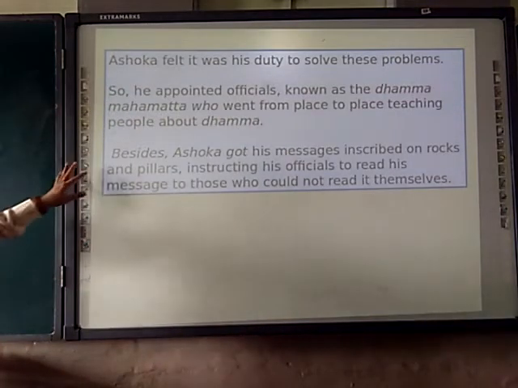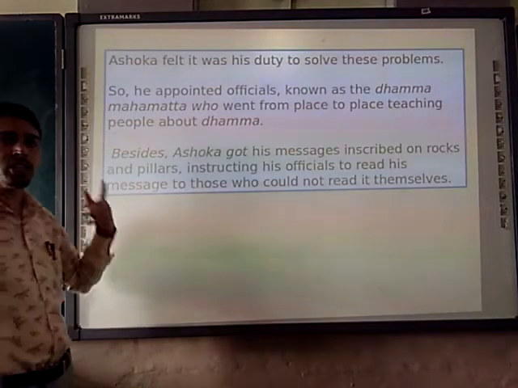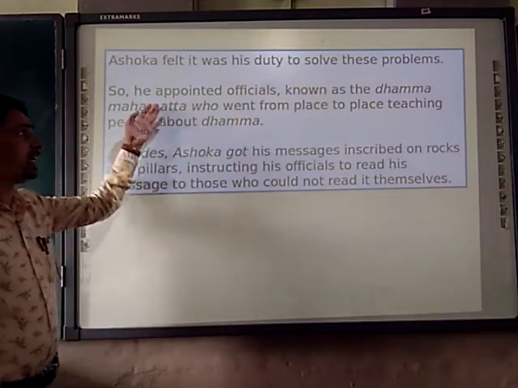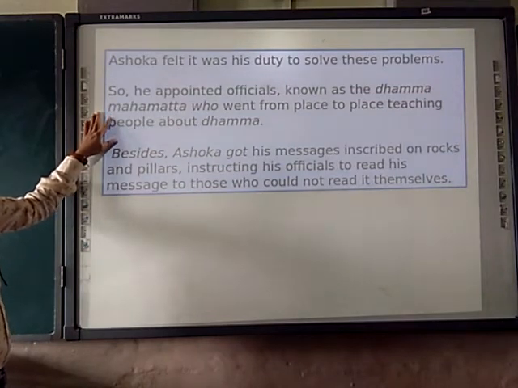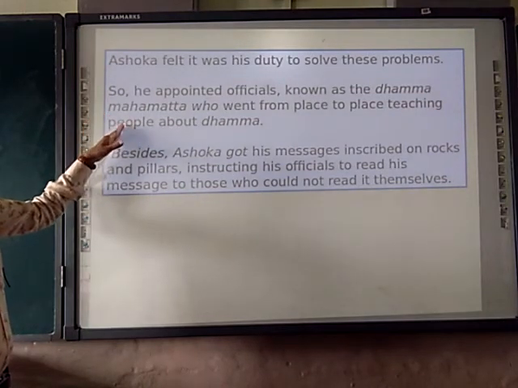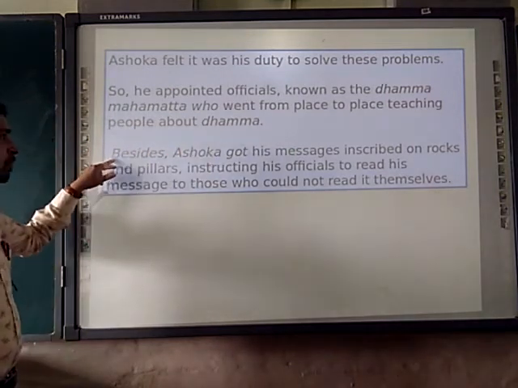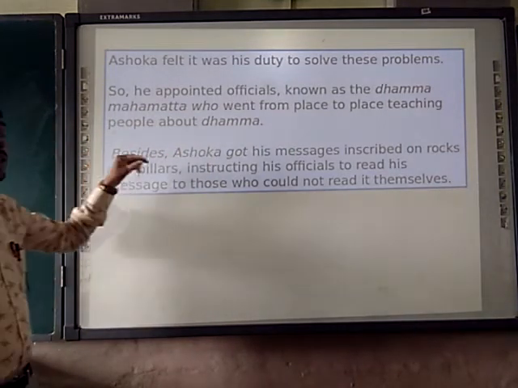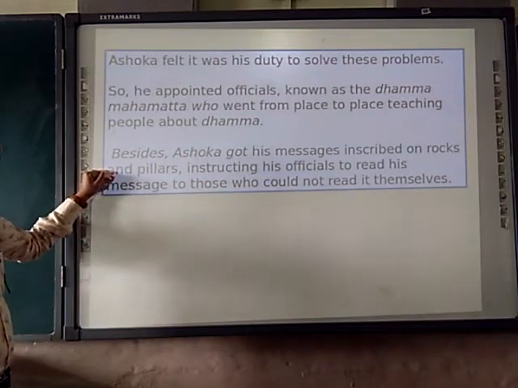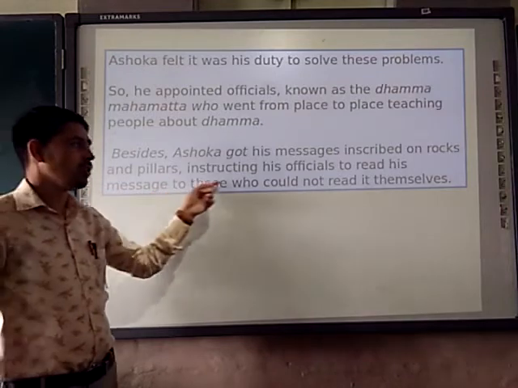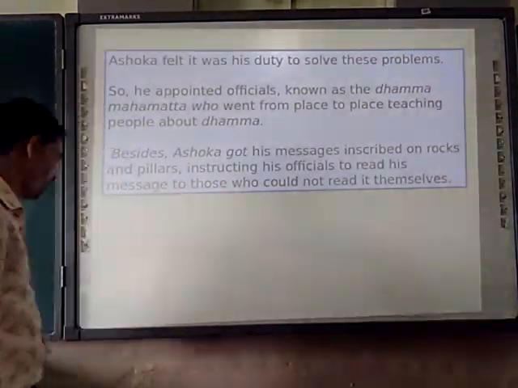Next, Ashoka felt it was his duty to solve these problems. So he appointed officials called Dhamma Mahamatas who went from place to place teaching people about Dhamma. Besides, Ashoka got his message inscribed on rocks and pillars, instructing his officials to read the message to those who were not able to read by themselves.